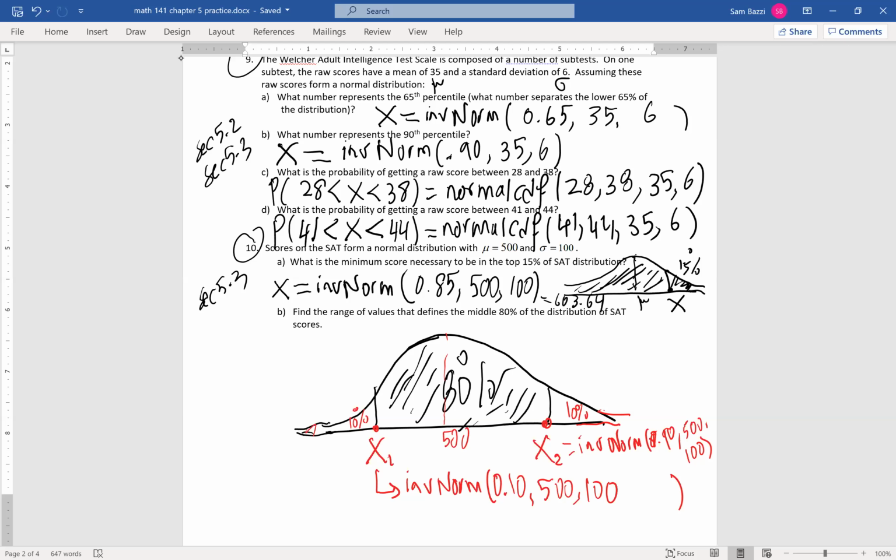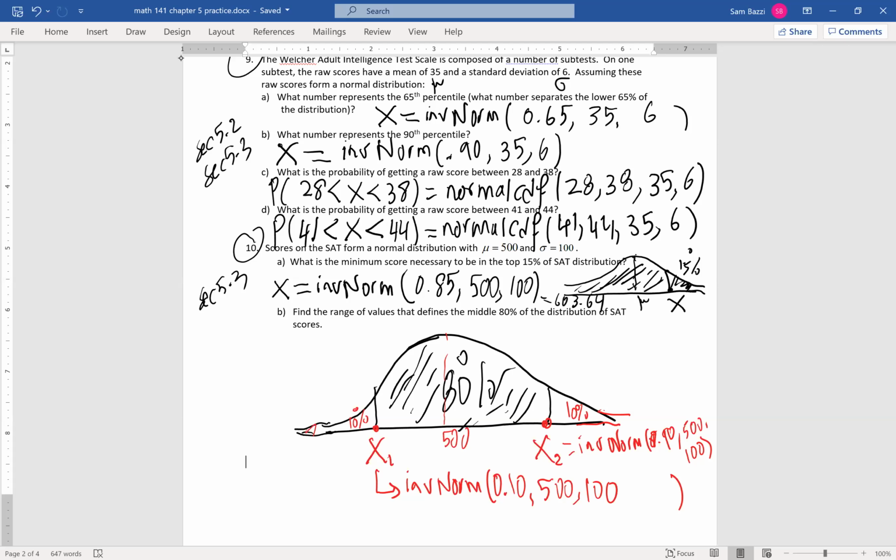Let's say they ask us to find the values in the middle 70%. Look what you do, guys. Please listen carefully. Take the 70% and subtract it from 100. You will get 30%. Divided by 2, you get 15%. So here's what you do now. You do an inverse norm, 0.15, mean, and then standard deviation. And then the second one will be, guys, 100% minus 0.15, which is 85%. Then mean, then standard deviation.